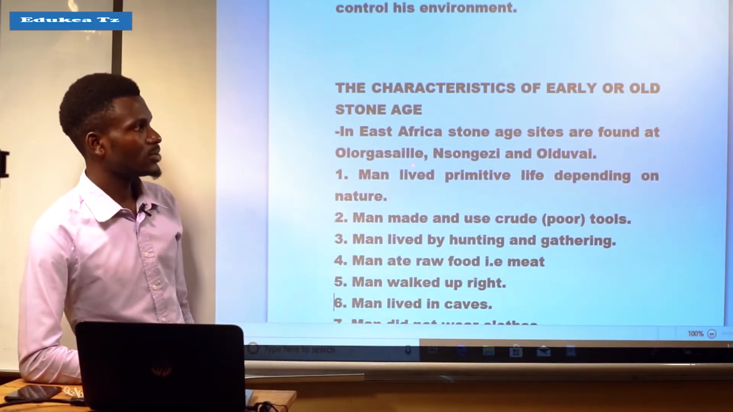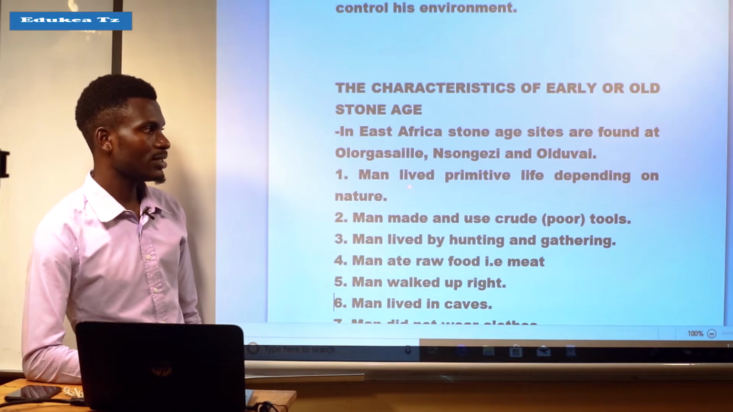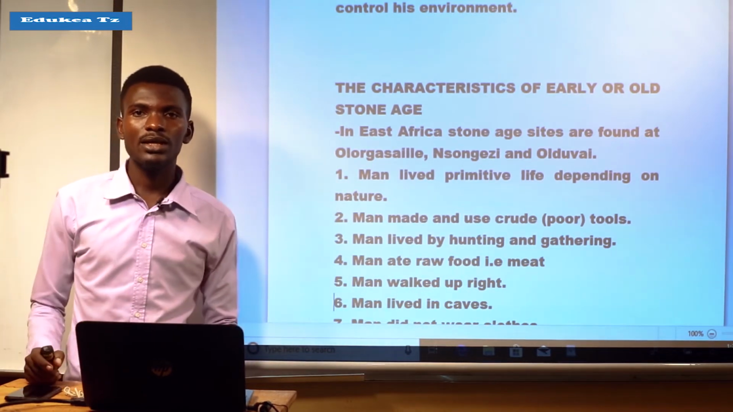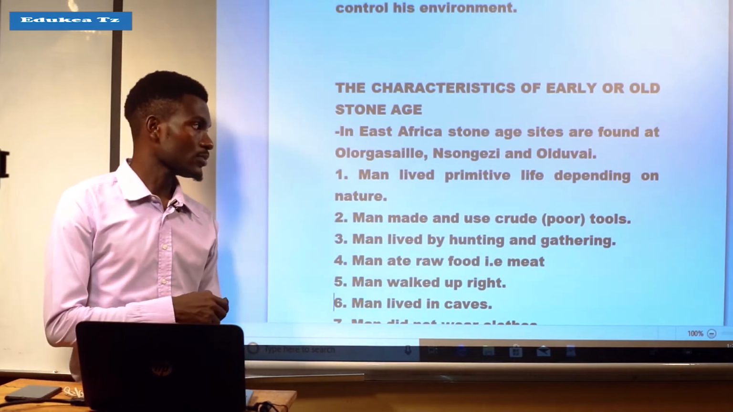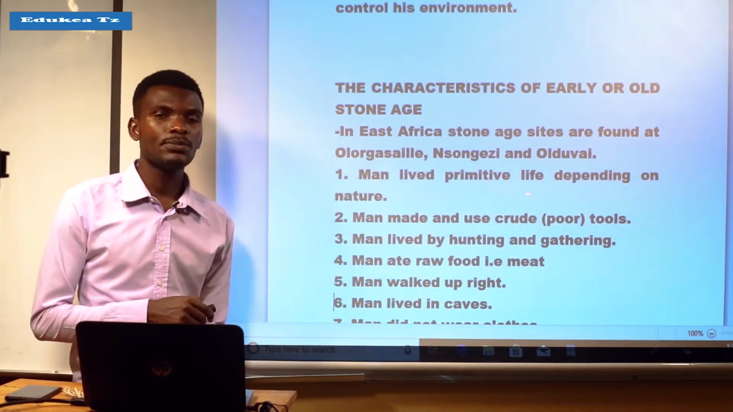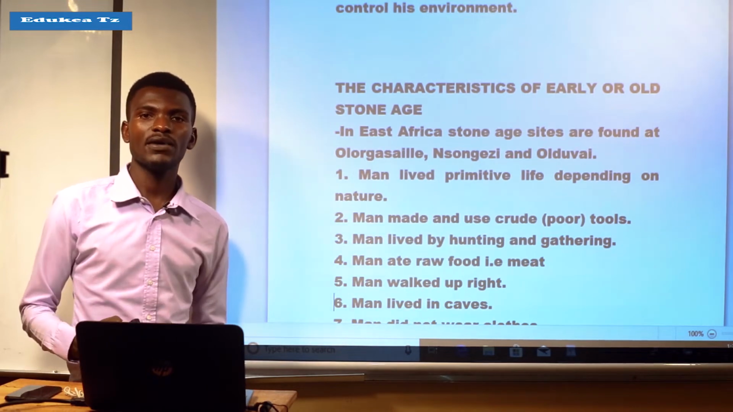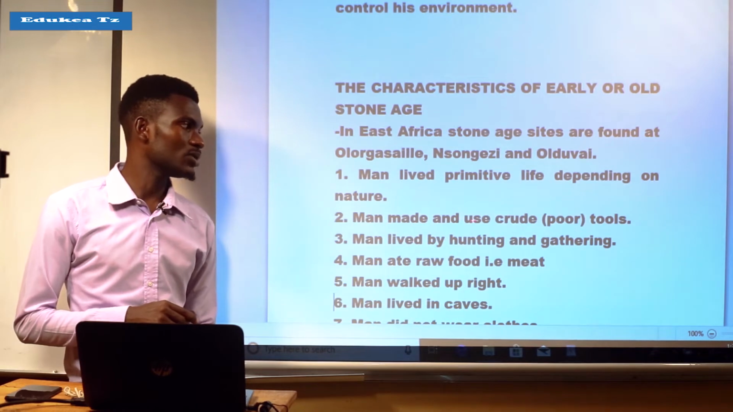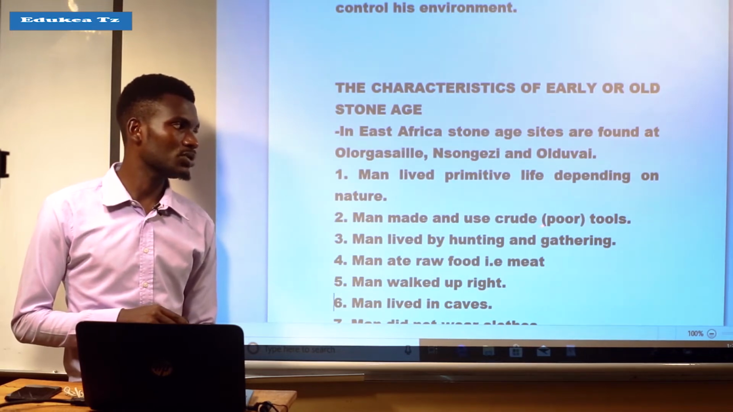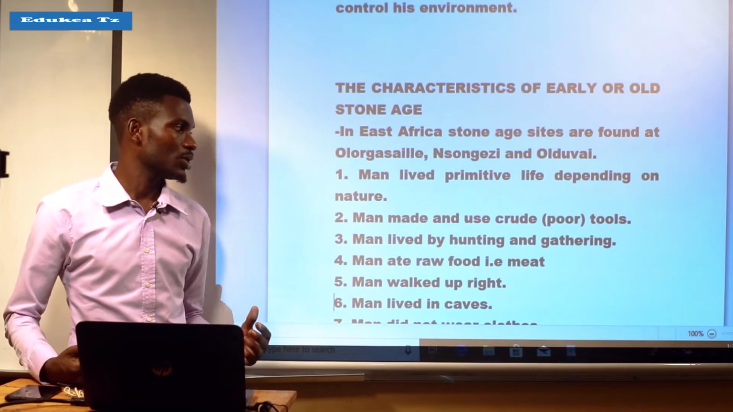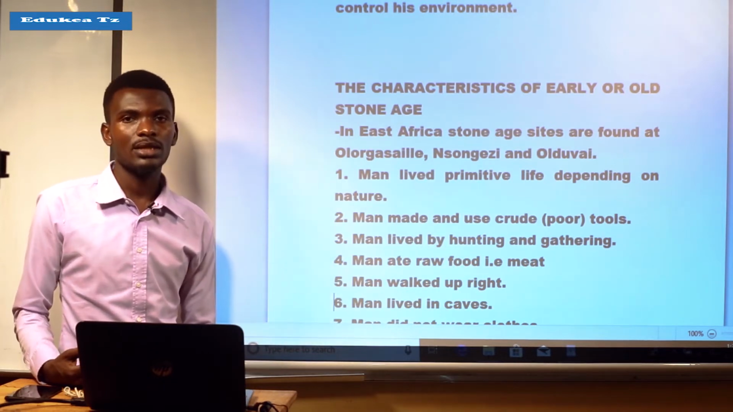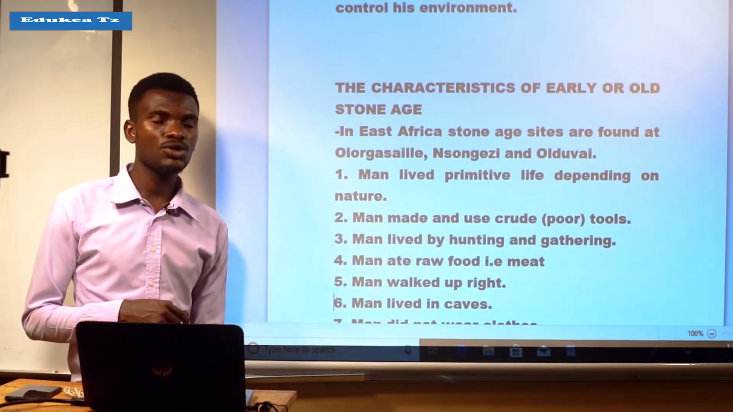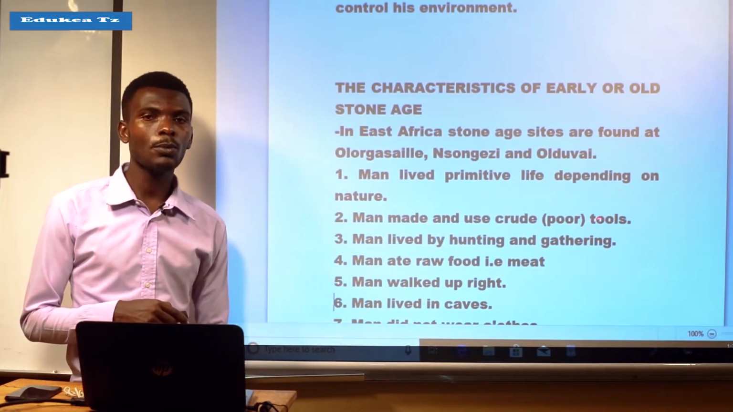The first characteristic of early or old Stone Age is that man lived a primitive life depending on nature. It means that during the early Stone Age, man lived a primitive life depending on the environment that surrounds him. And the second one, man made and used crude or poor tools. It means that during that age of early Stone Age, man made and used crude, poor, or blunt tools.